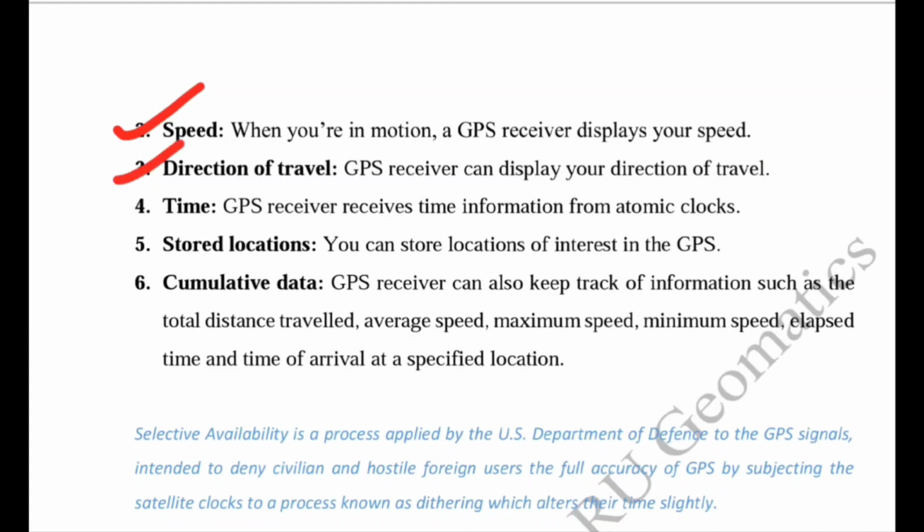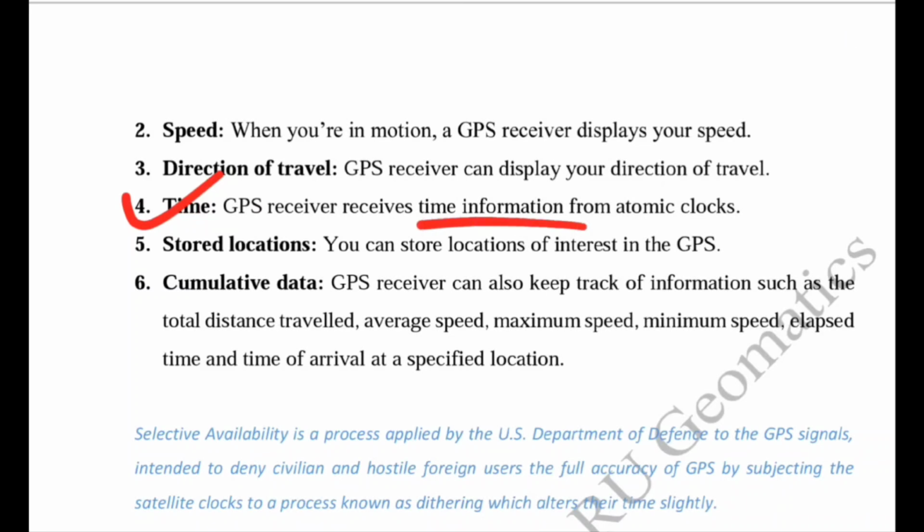Then we can easily achieve our direction, means in which direction we are moving, we can easily find out. In the same example, the map also tells us about the shorter distance and the direction also, left or right, where we should move. So that direction we can find out from the GPS. Then how much time will be taken to reach our destination? So timing information can also be achieved by the GPS receiver, and this information is